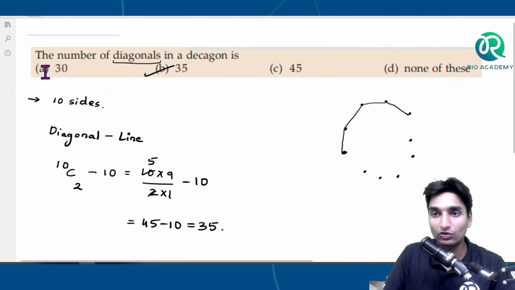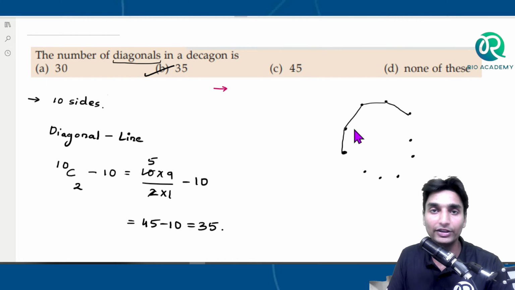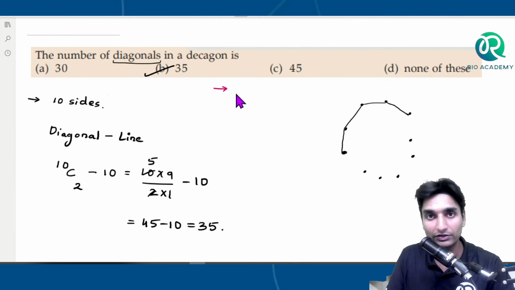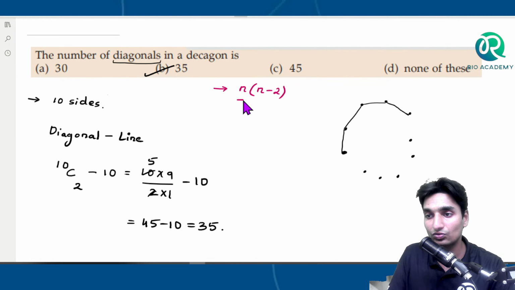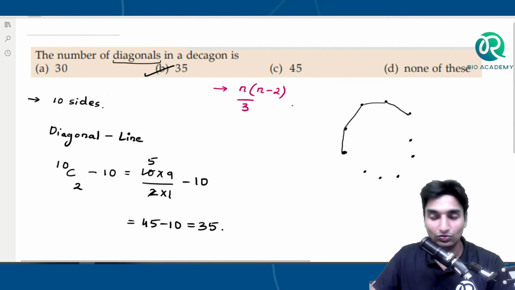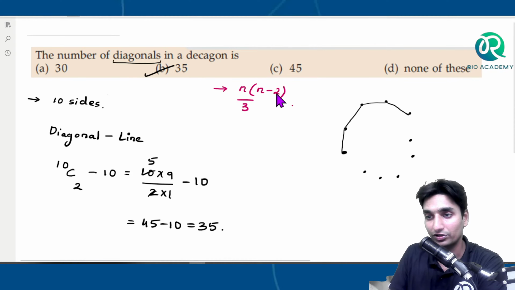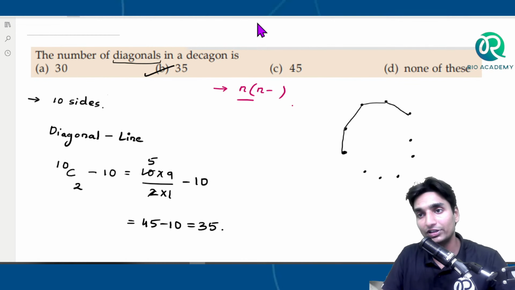But there is also a standard formula for this. The formula for any figure, guys, not just for a decagon, the number of diagonals that can be drawn in any polygon can be calculated by this: n into n minus 3 divided by 2.